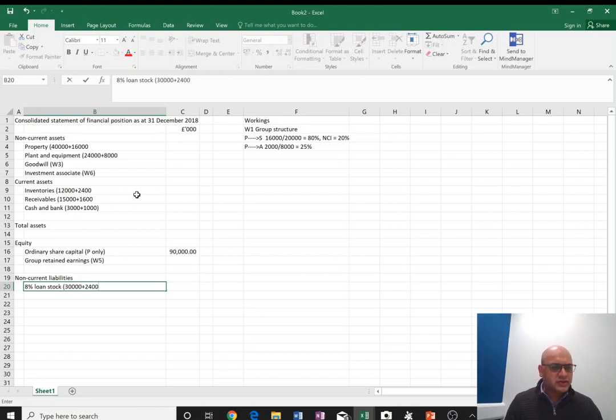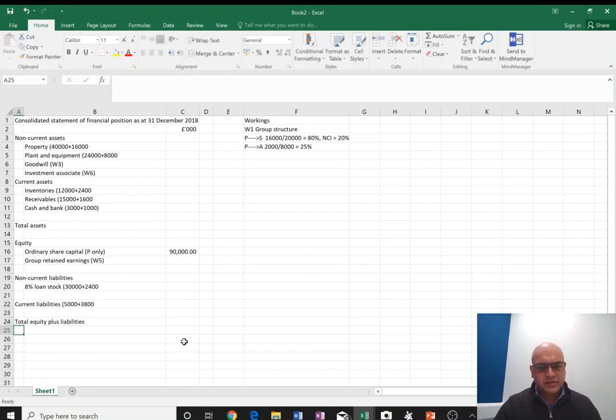There are no adjustments, so we're still going to leave it outside the brackets. Current liabilities, including payables, 5,000 plus 3,800. And that will give us total equity plus liabilities.